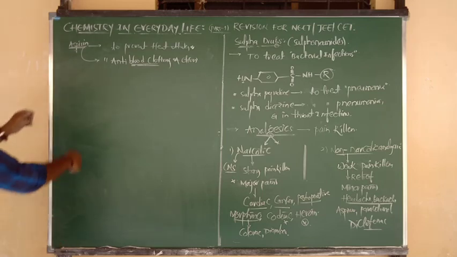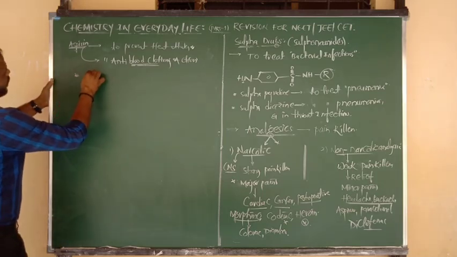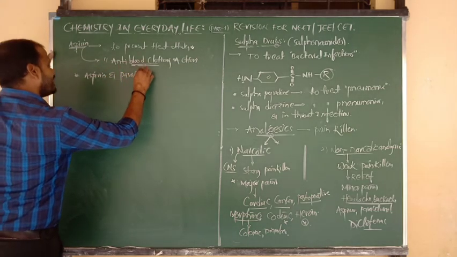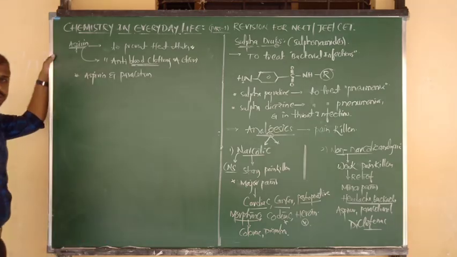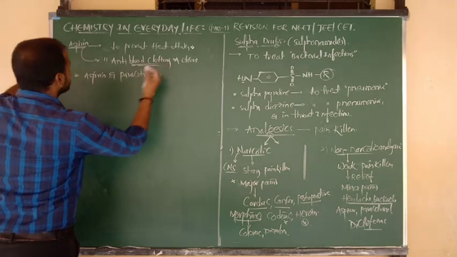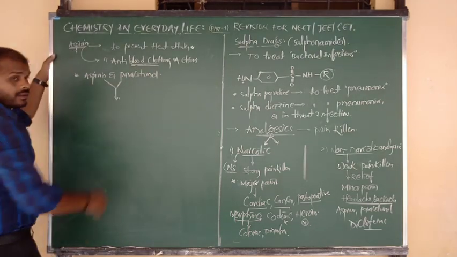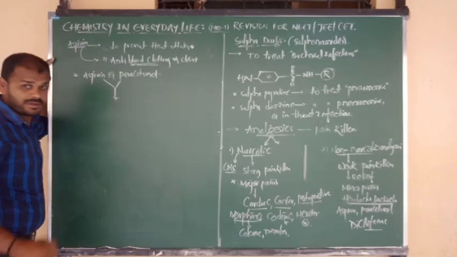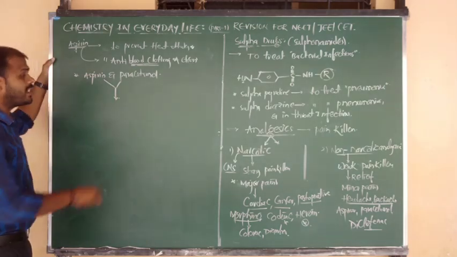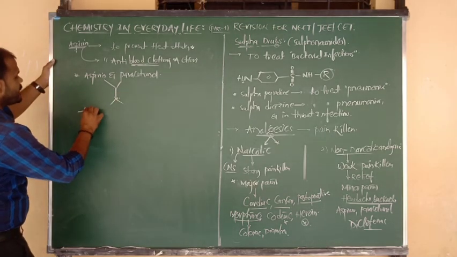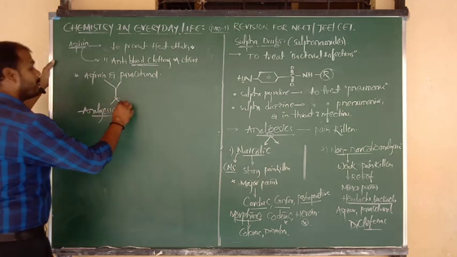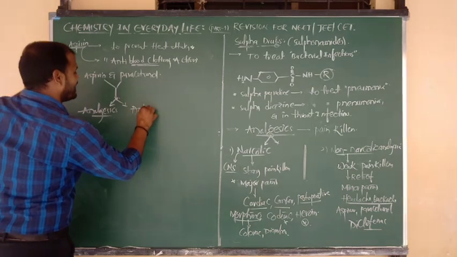Be careful, very important. And one more thing here, I am going to write: one is aspirin, and one more I am going to consider here is paracetamol. You know very well, are both narcotic or non-narcotic? Both are the mild category, that is non-narcotic category. So aspirin and paracetamol have two types of properties. That means we can arrange them into both categories. Category 1, they can be used as analgesics, and also both can be used as antipyretics.